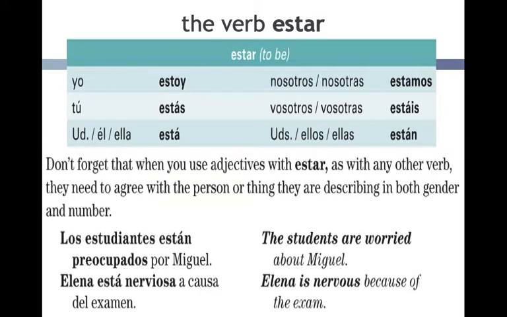Don't forget that when you use adjectives with estar, as with any other verb, they have to agree, as I just mentioned. So here are some examples. Los estudiantes están preocupados por Miguel. Elena está nerviosa a causa del examen. Notice the matching going on. The agreement, as we say.